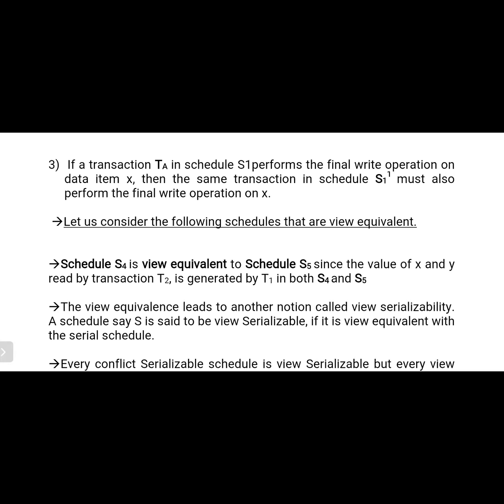Then what is conflict serializability? In some situations we need to verify the order of execution of instructions, otherwise a conflict occurs. Then what is conflict equivalent? It means that even though we perform some changes or swapping between the instructions within the schedules, no problems occur. That is nothing but conflict equivalent.